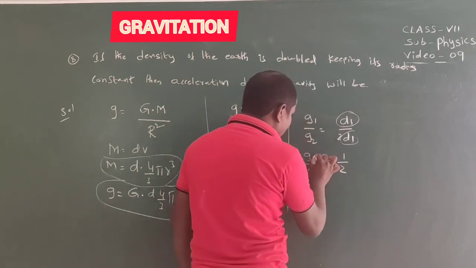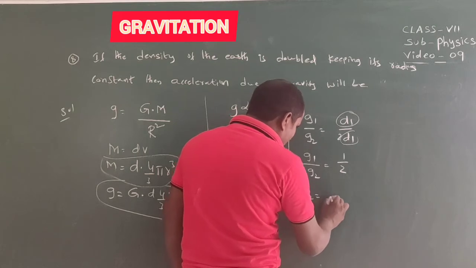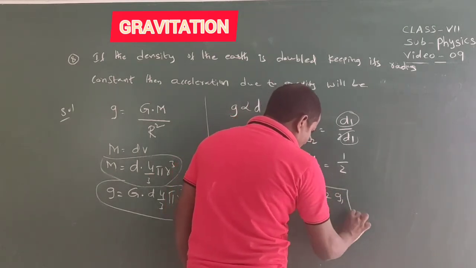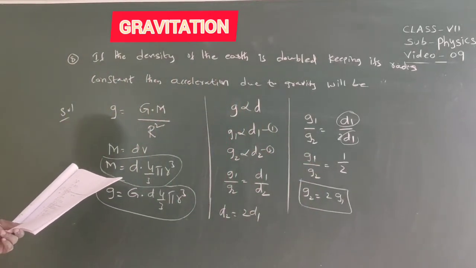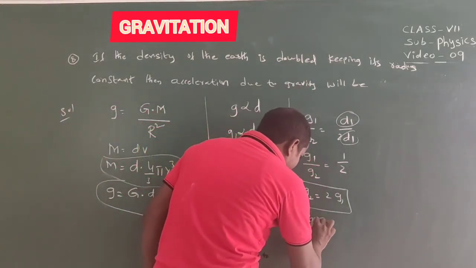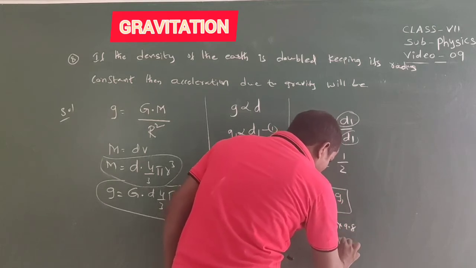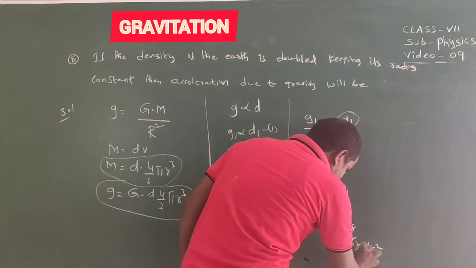Now I am doing cross product. g2 into 1, that is g2 equal to 2 into g1. So here g1 equal to how much? 9.8. So g2 equal to 2 into 9.8, that equal to 19.6 meter per second square.